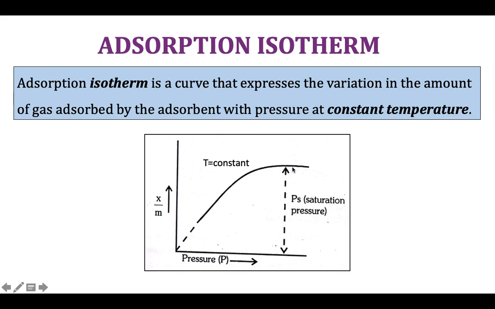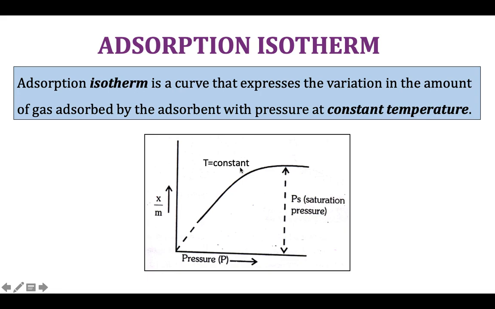Beyond the saturation pressure value, the x by m ratio, that is the adsorption ratio, is independent of pressure. That is, it goes parallel to the pressure axis. This state is called the saturation state, and the corresponding pressure value is called the saturation pressure at that constant temperature at which the experiment takes place.